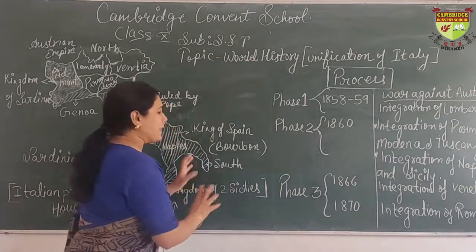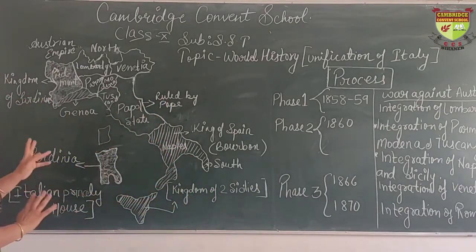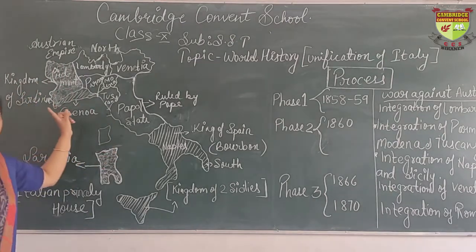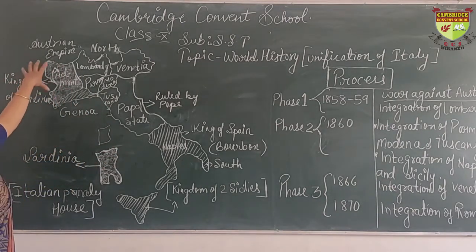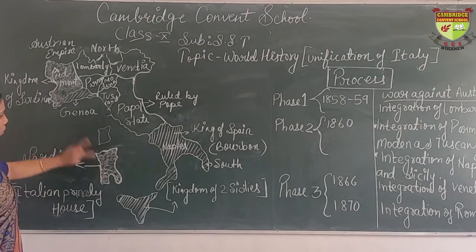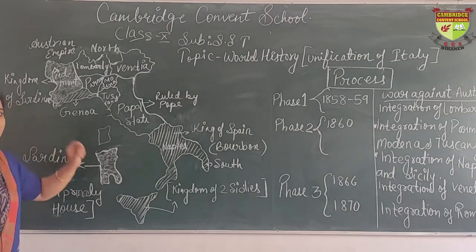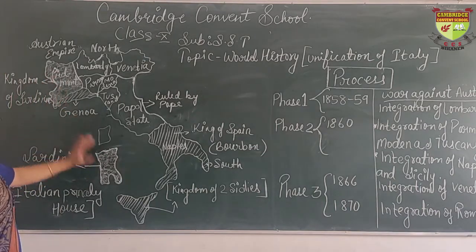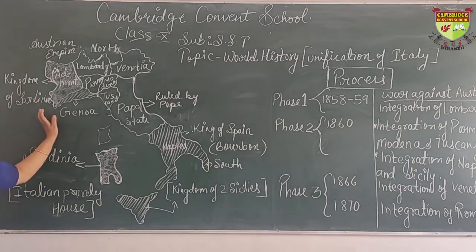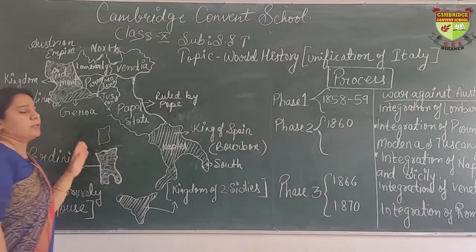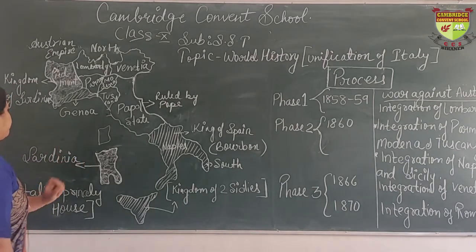Okay, so let us see the map of Italy first. This is a map of Italy before Napoleon. This part is known as the Piedmont Kingdom. It is also known as the Kingdom of Sardinia. This island is also Sardinia, and the ruler who ruled here was Italian, the only Italian ruler. Basically, these two parts, the Kingdom of Sardinia, were under the rule of an Italian ruler, and the king here was Victor Emmanuel II.